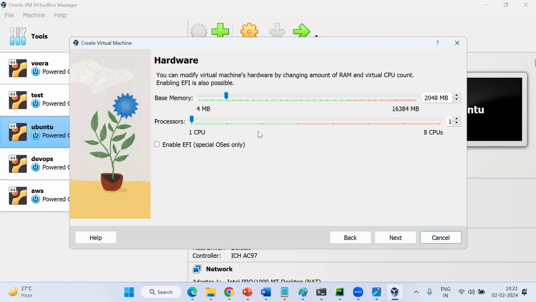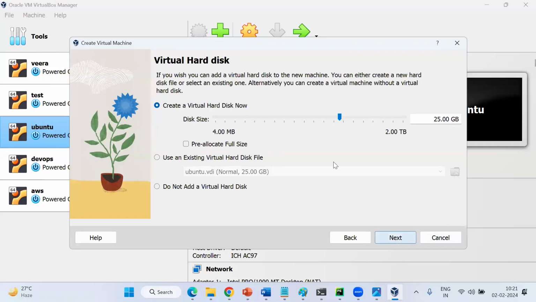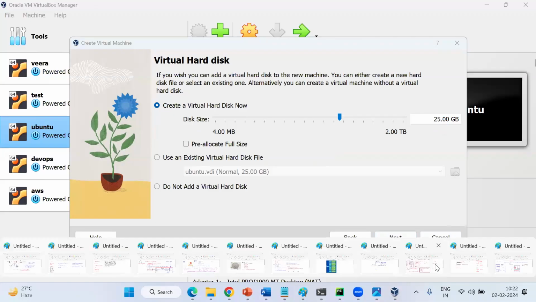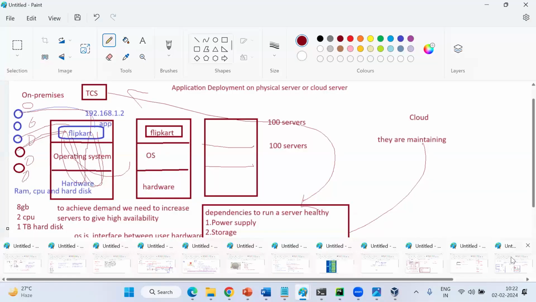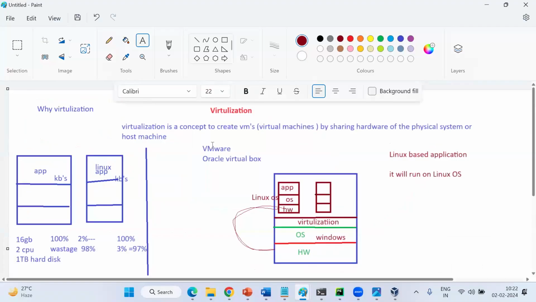Okay, I will just keep this step as is. Next, hard disk. It will be shared from where? Hardware only, right? Hardware contains what? Hard disk, RAM, CPUs. If you can see this architecture, hardware is shared to your VM from the host machine. So what are the things for the hardware here?